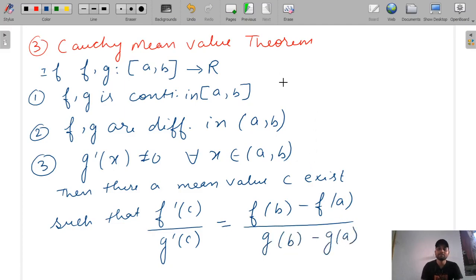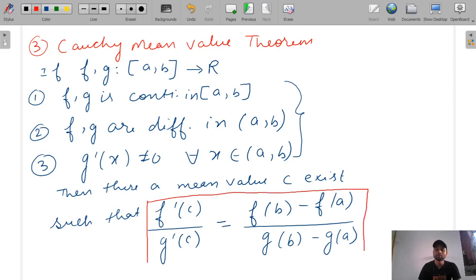If these three conditions are satisfied and they ask you to find the mean value c, then we can use this equation. And why should the third condition g dash x not be equal to 0? Because if g dash x is 0 in the interval a to b, then the denominator will be infinite and the condition will not exist.